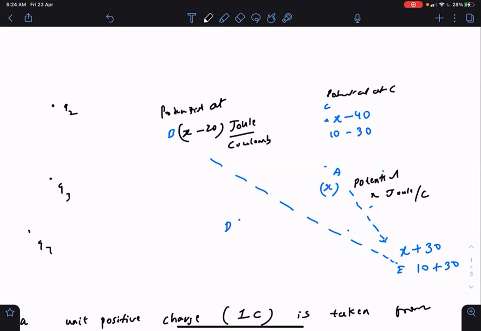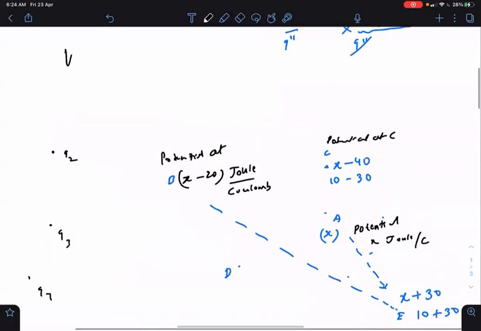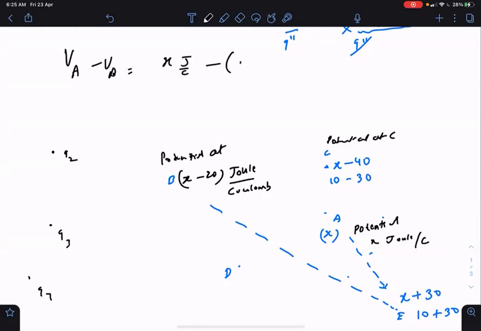which means when a charged particle is taken from A to B, how much work will be done on it? So let's see. What is the difference in the potential? Potential at A minus potential at B is x joule per coulomb minus (x minus 20) joule per coulomb. So that will be 20 joule per coulomb. And this VA minus VB, which is the difference in potential, is what represents the work that will be done on any unit charge. And we got that as 20, which means 20 joule of work will be done on every 1 coulomb charge.